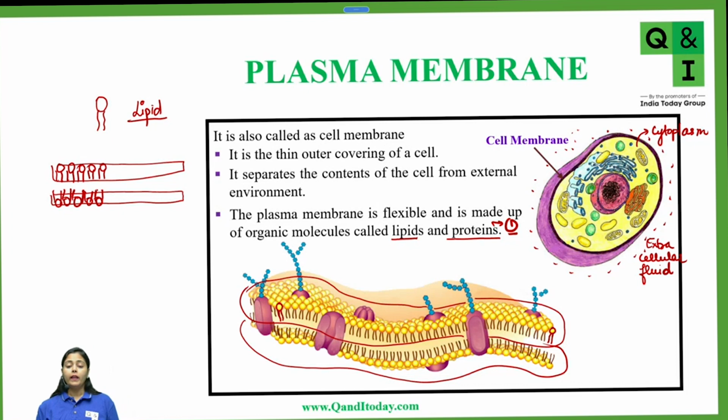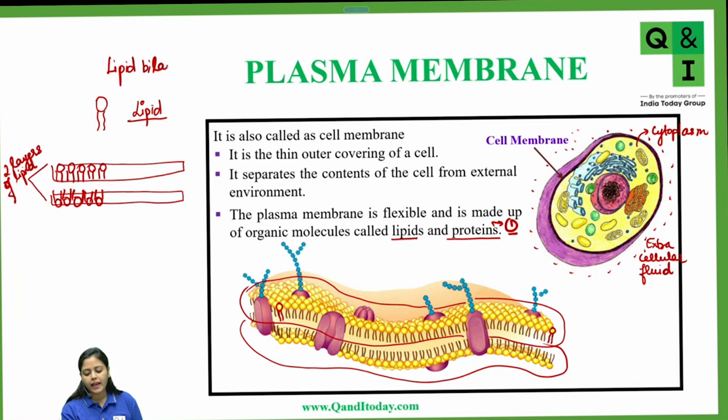Now, the lipid layers are just like two pieces of bread which are making a sandwich. Because of the two layers of lipid present, that's why plasma membrane is also called lipid bilayer.